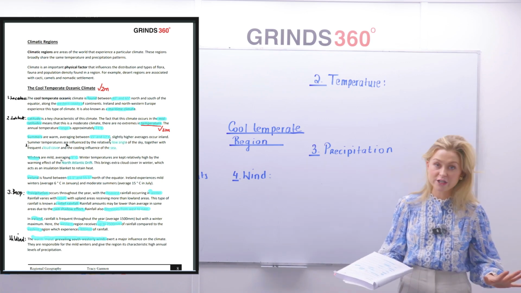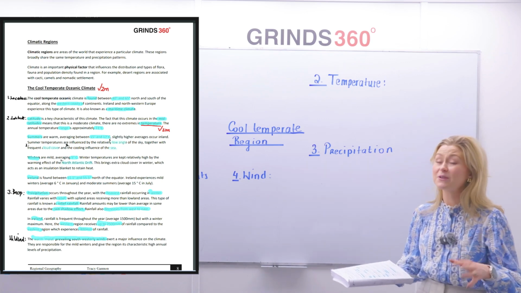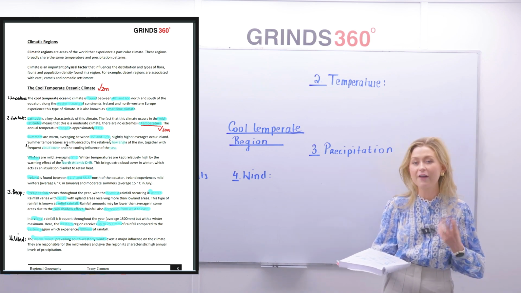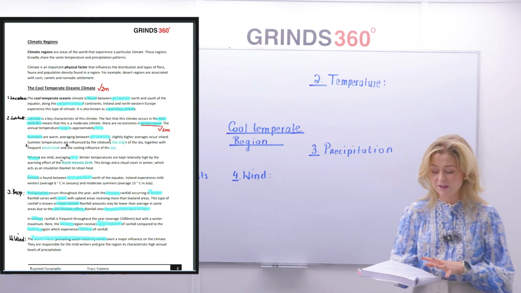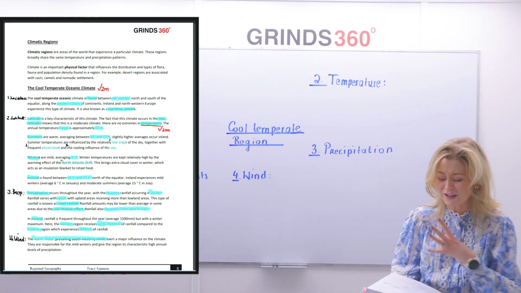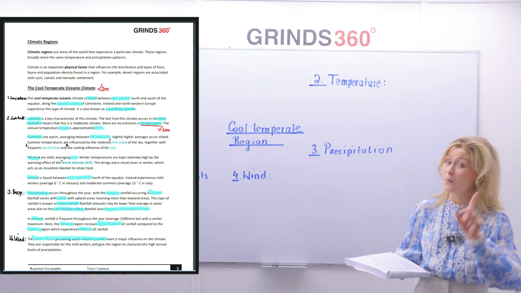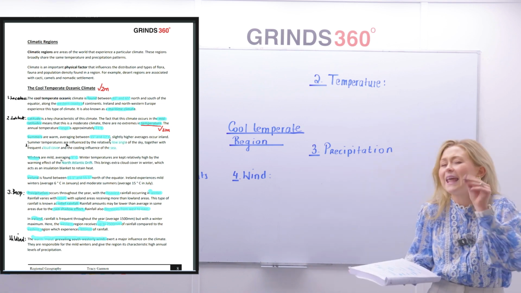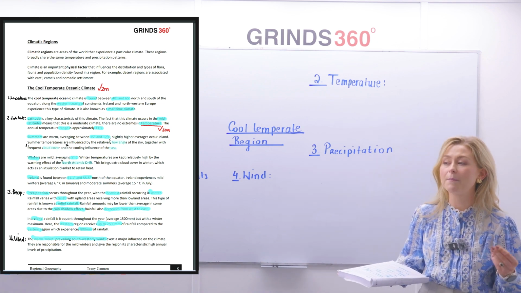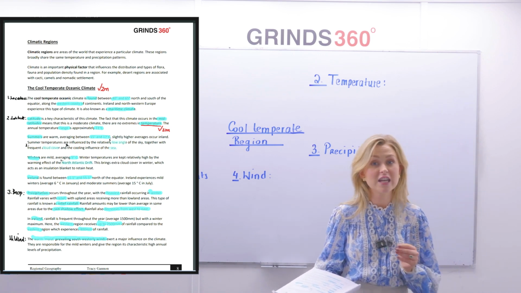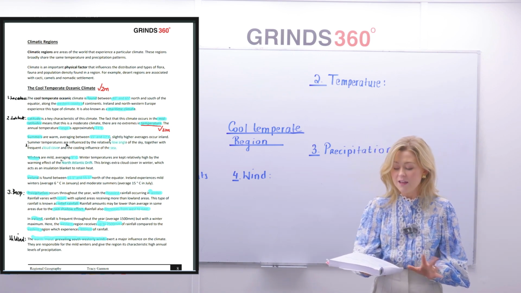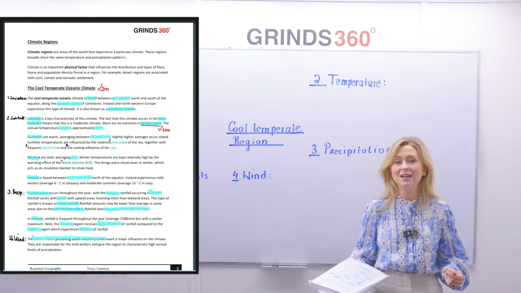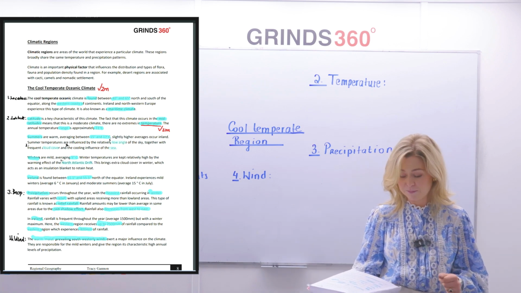Highlight the word winter. Winter temperatures are mild. Highlight winter and highlight mild. And highlight 5 degrees Celsius, averaging around 5 degrees Celsius. Winter temperatures are kept relatively high by the warming effect of the, write down number 1 beside it, North Atlantic Drift. Now, the North Atlantic Drift, place a little arrow out to the side and write down the words warm ocean current. The North Atlantic Drift is a warm ocean current. This brings extra cloud cover in winter, which acts as an insulation blanket. An insulation blanket keeping Ireland warm.